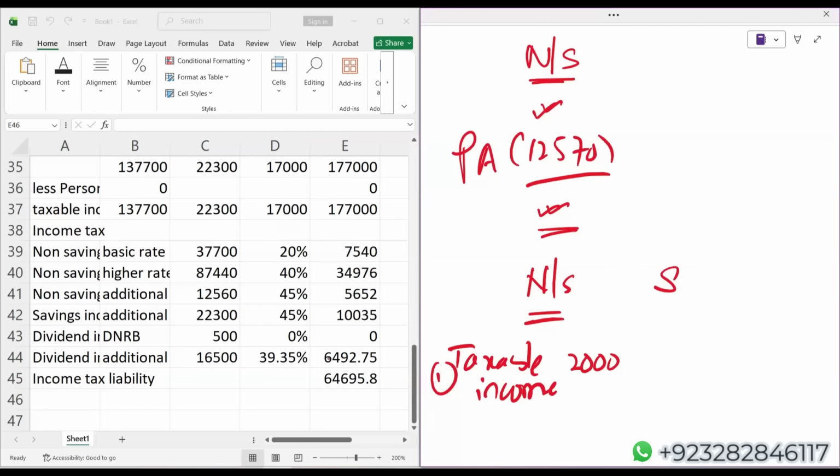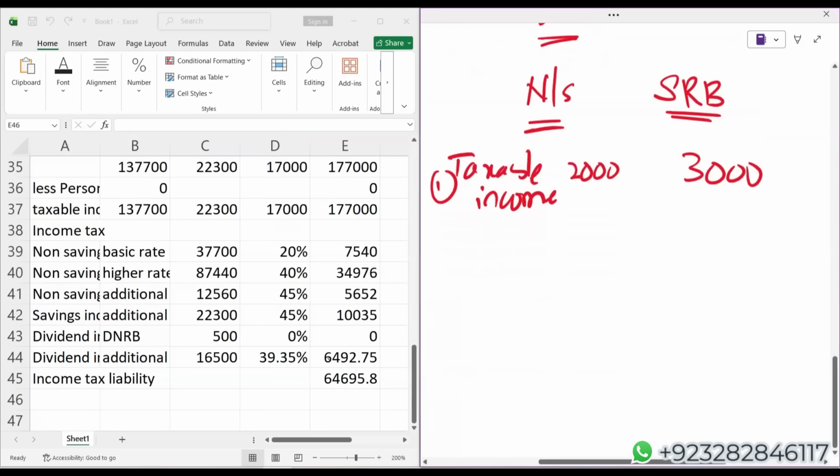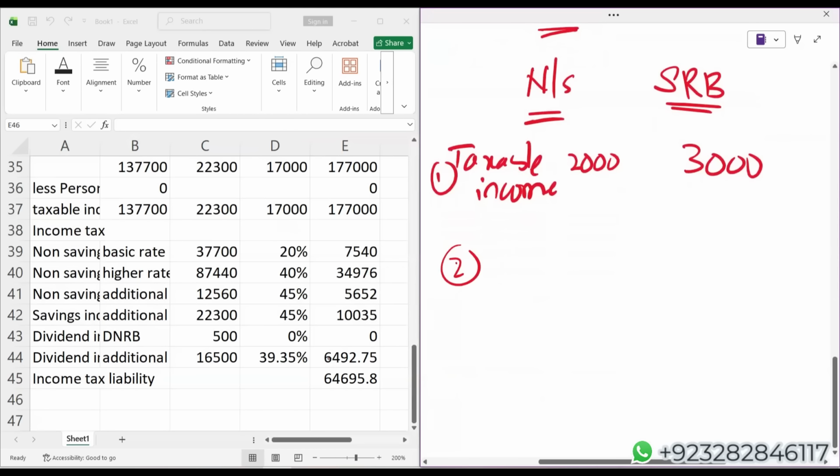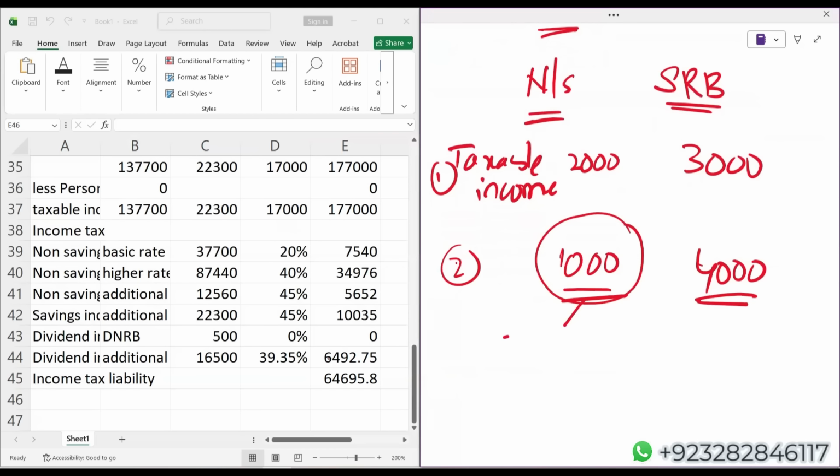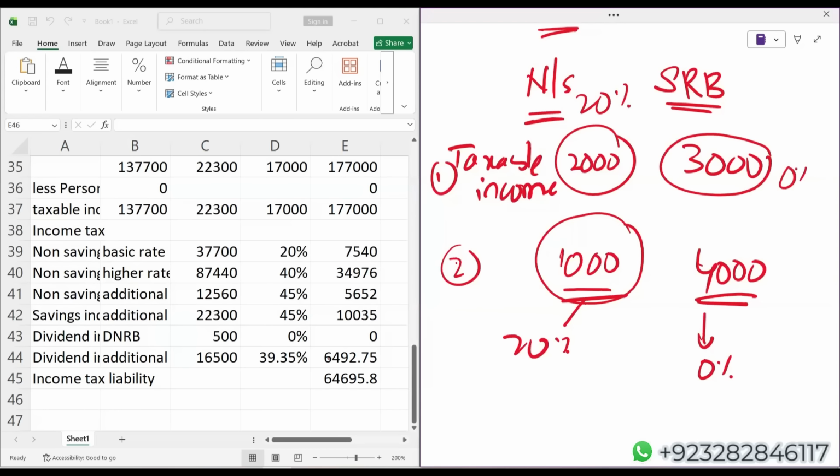If this is the case, you will get a starting rate band of 3,000. If your taxable income in the column of non-saving after deducting the personal allowance, assuming it is 1,000, then you will get a starting rate band. Then obviously the remaining limit in the starting rate band is only 4,000. On this 1,000 I'll apply 20%, on this 4,000 I'll apply 0%. On this 2,000 I will apply 20% because of non-saving. On this 3,000 I'll apply 0%.